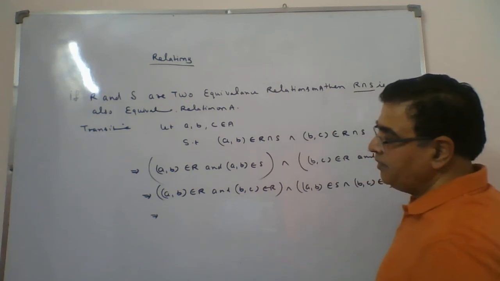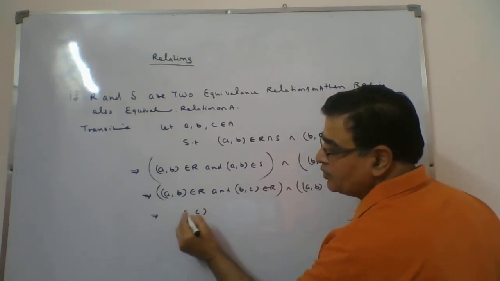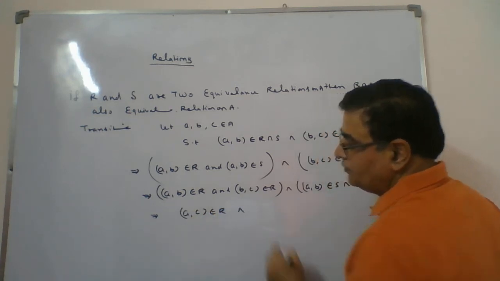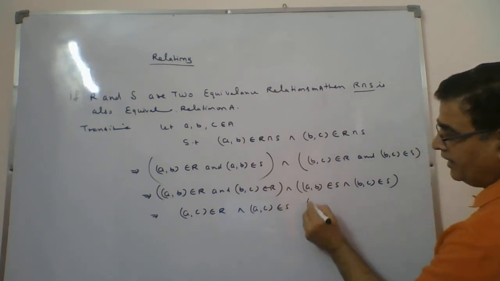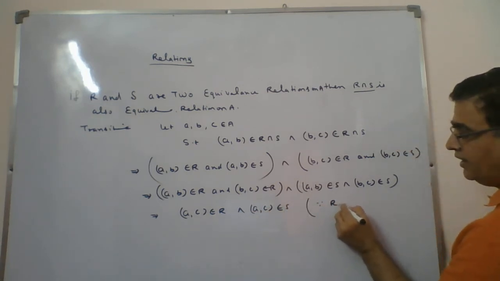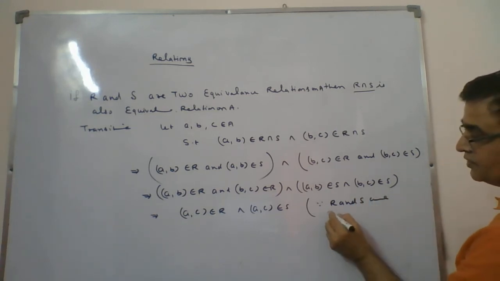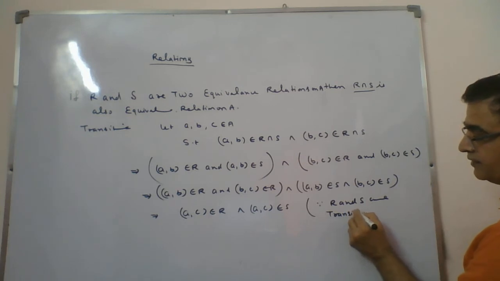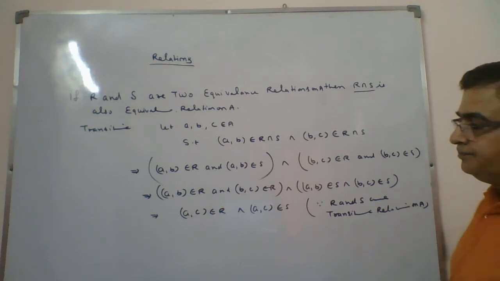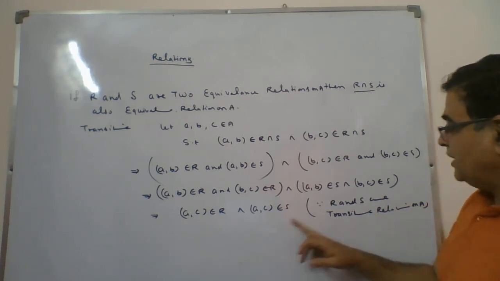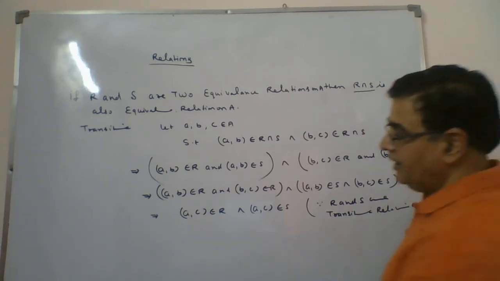And if AB belongs to R and BC belongs to R, we have already done that AC belongs to R. And at the same time, AC belongs to S also. And here we will write, because R and S are transitive relations on A. So AC belongs to R, AC belongs to S, because R and S are transitive relations on A. And what does it mean?